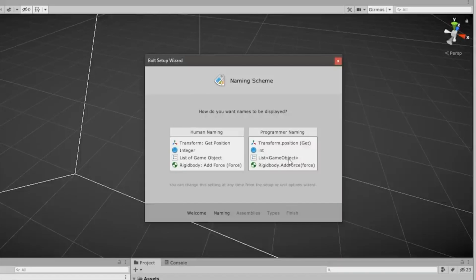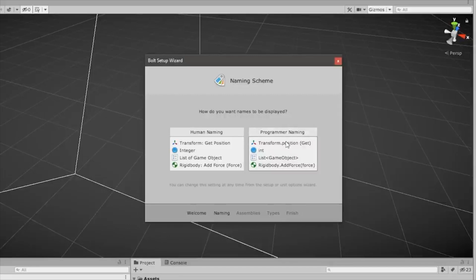So if you have no concept of programming syntax at all, it might seem like human naming is the way to go. However, I would strongly encourage you to go with programmer naming. Now the reason is because even if you have no interest in learning written C# programming, it is still a huge help to know the absolute basics. It will help you communicate with programmers and easily find solutions for any problem you have.